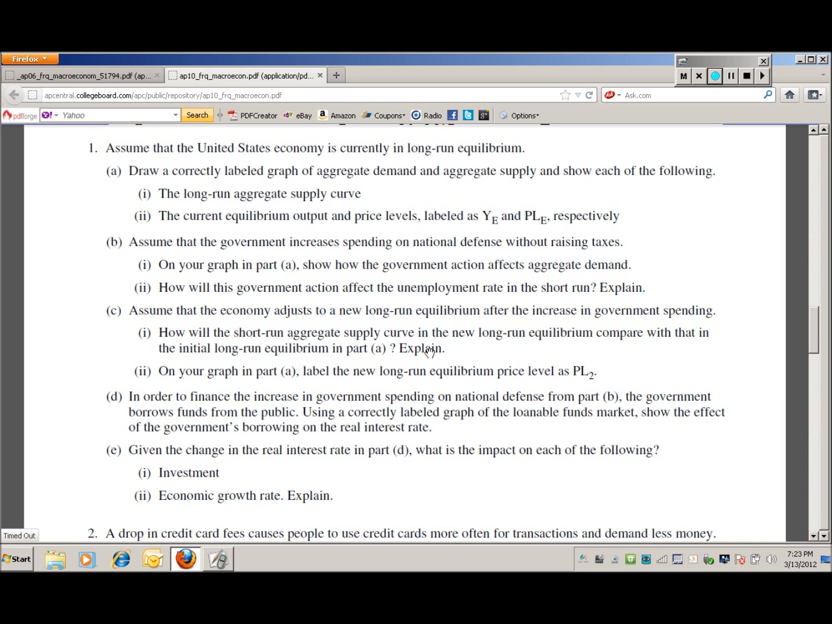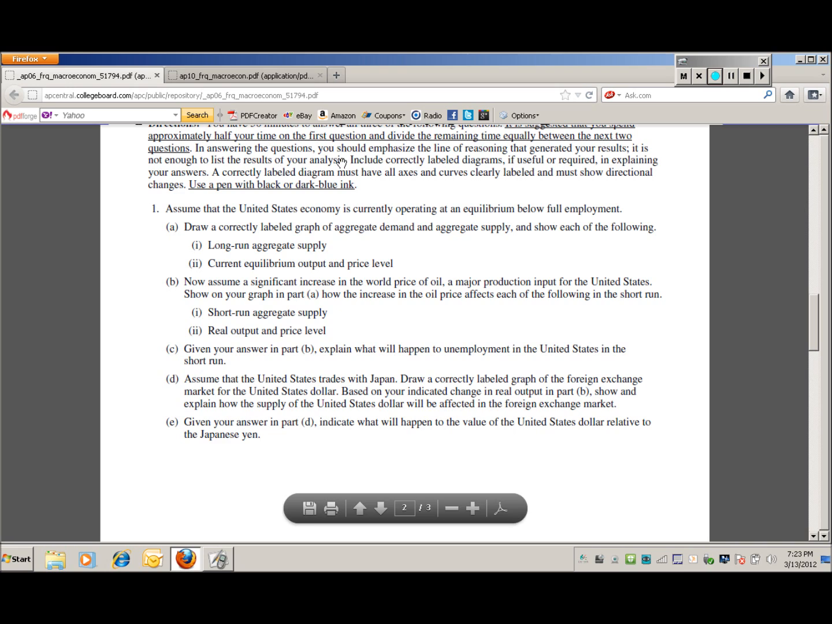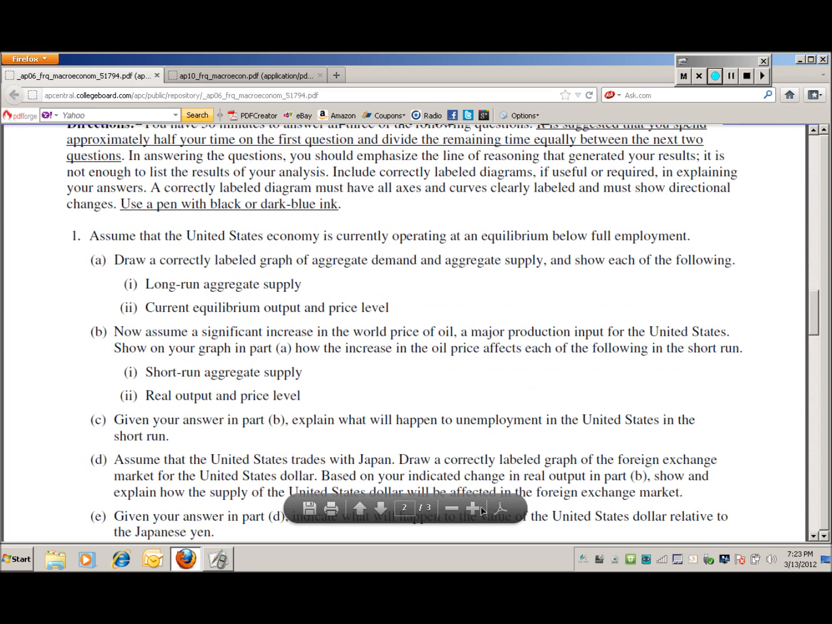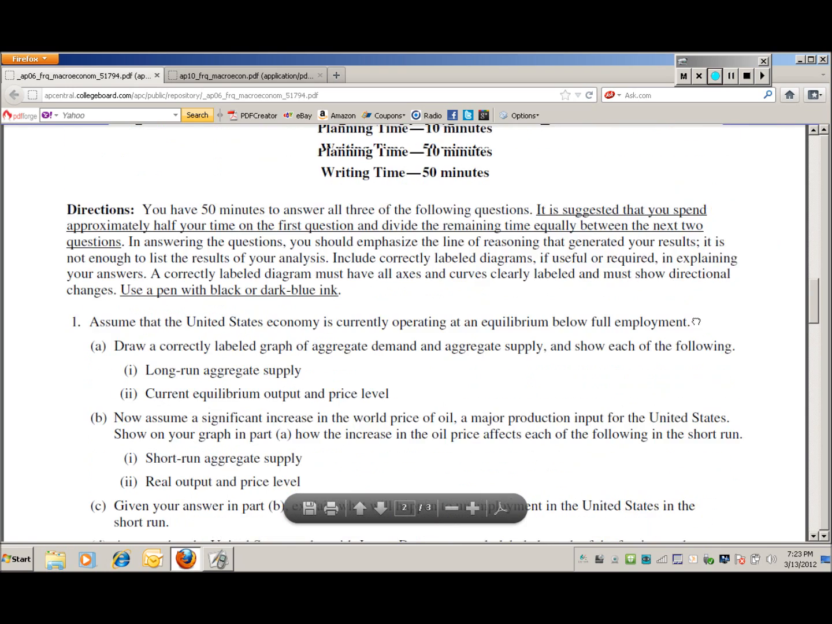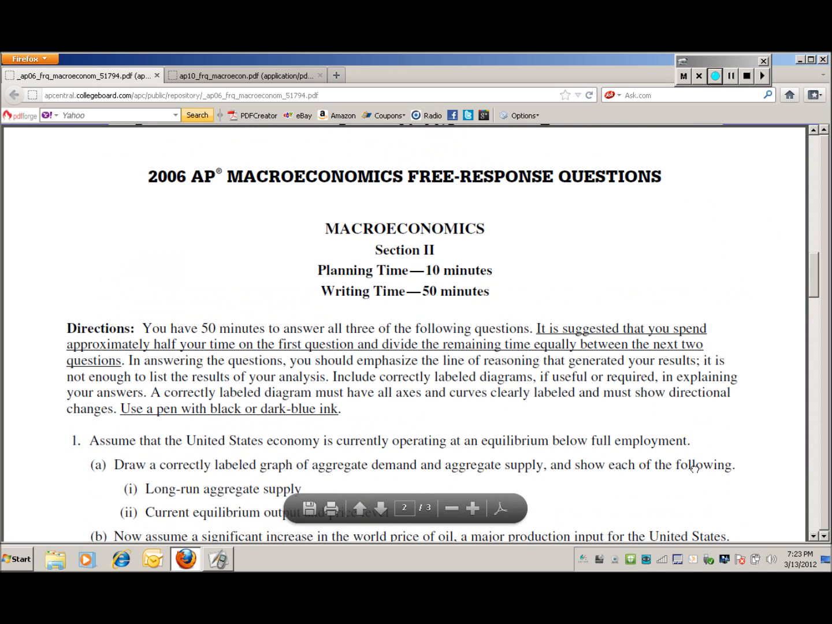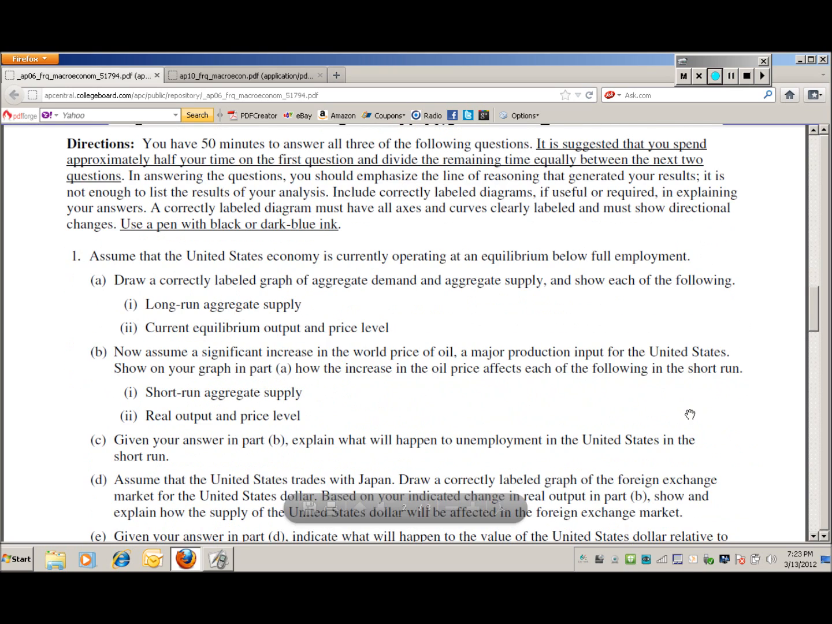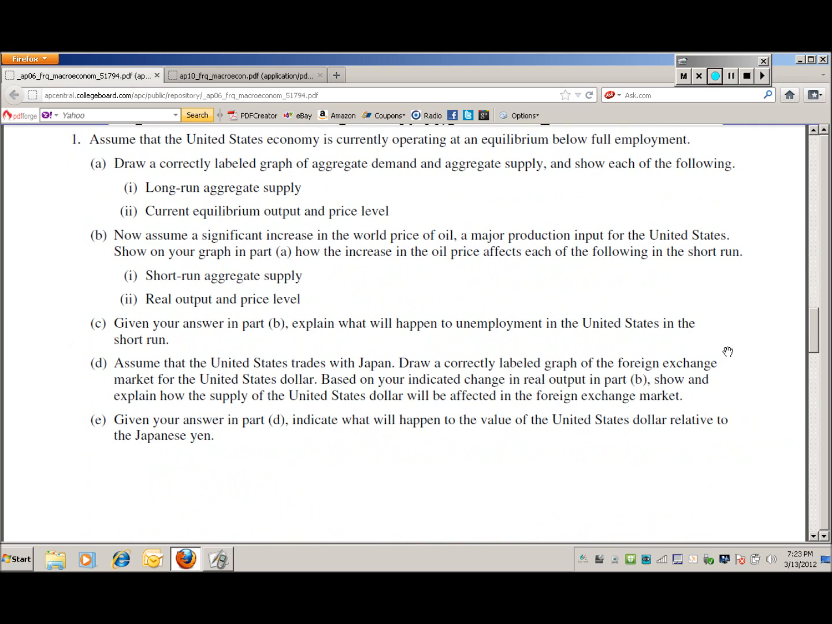So let's take a look at another question. See how you do with it. Again, you can just pause it if you'd like. And let me expand it a little bit. This is a very similar question. This actually comes from the 2006 macroeconomics exam. It's number 1, the long free response question. And you should be able to do parts A, B, and C. Probably not going to be able to do D and E on this one, but you should, without a doubt, be able to do A, B, and C.